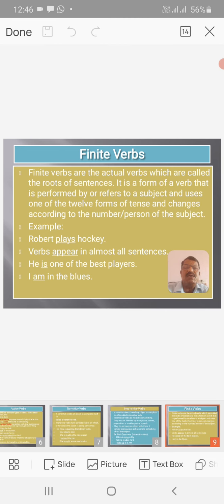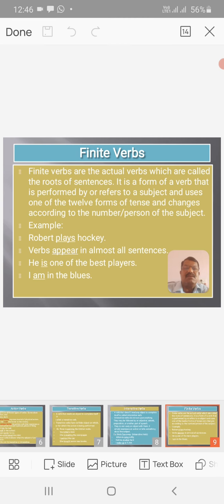For example, Robert plays hockey. In this sentence, plays is a verb in simple present tense, and acts as the finite verb.